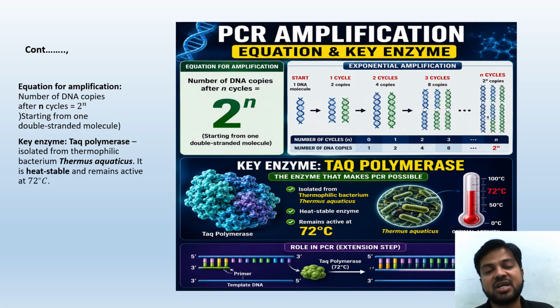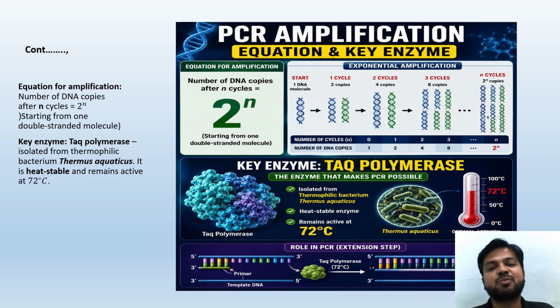Let's see how many copies. The number of DNA copies after n cycles is 2 to the power of n, starting from one double stranded molecule. Exponential amplification. Start with one DNA molecule: one cycle, 2 copies; two cycles, 4 copies; three cycles, 8 copies; and n cycles, 2 to the power of n copies will be produced. Number of cycles and number of copies could be a direct numerical question.